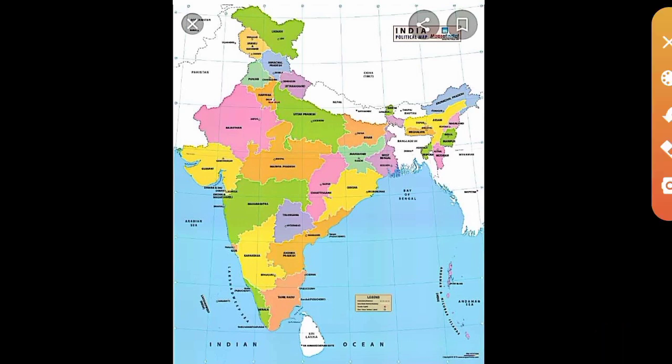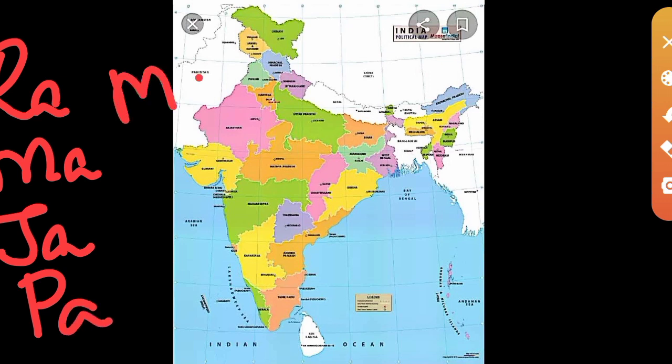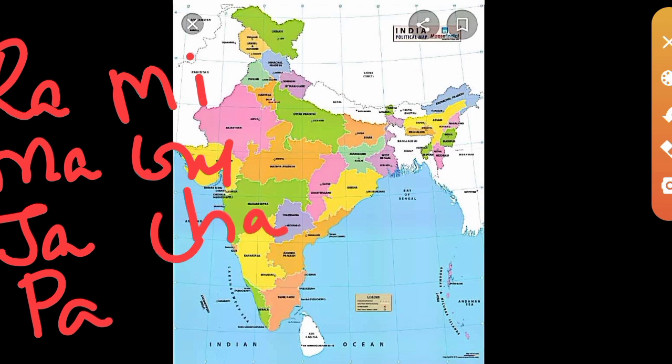Ra, Ma, Ja, Pa, Mi, Gu, Cha, Tra. Rama Jabami Guchatra. It is very easy to remember the 8 states through which this Tropic of Cancer is passing.